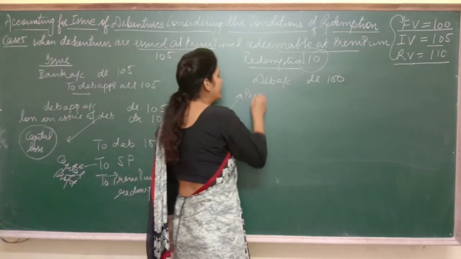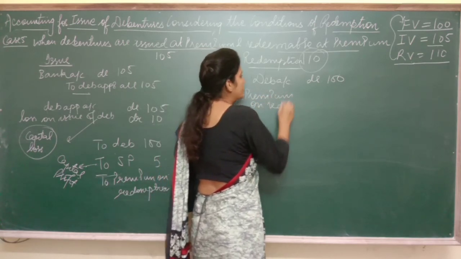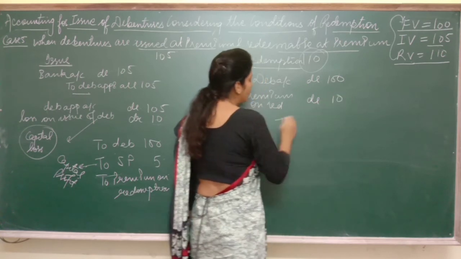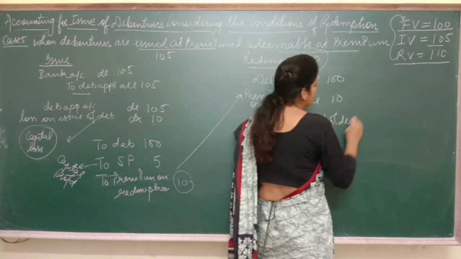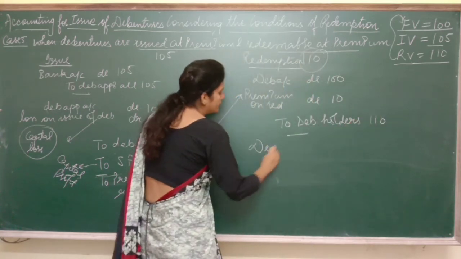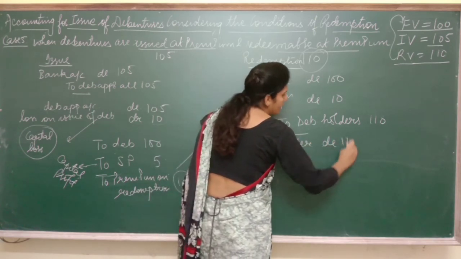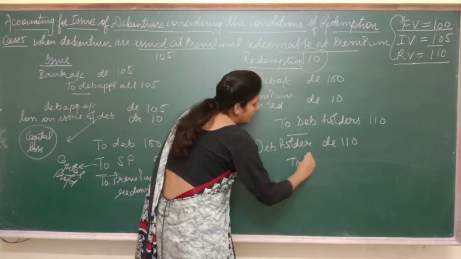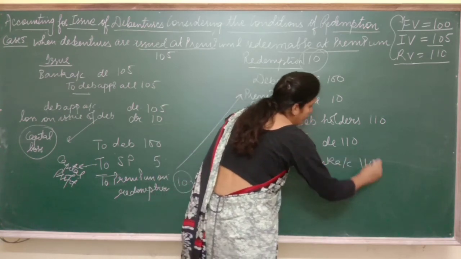So premium on redemption will be debited. Who is going to be the receiver? Debenture holders are going to be the receiver, and then debenture holder will be debited and money goes out.